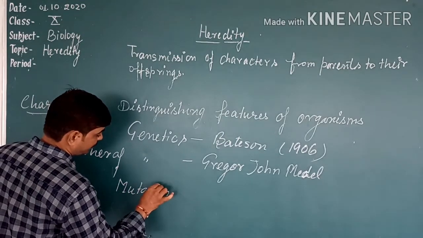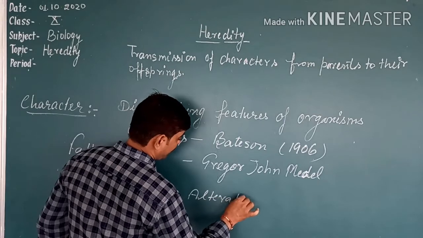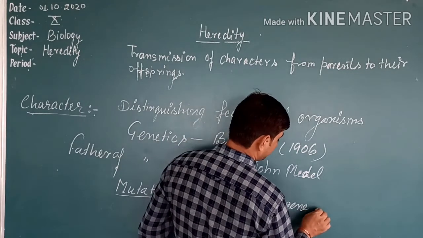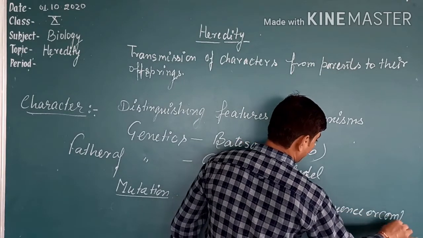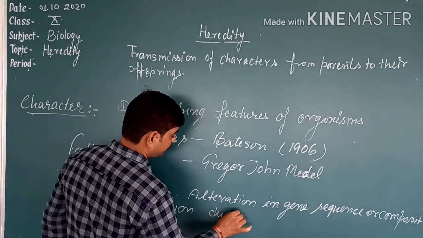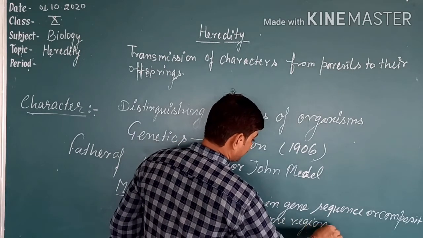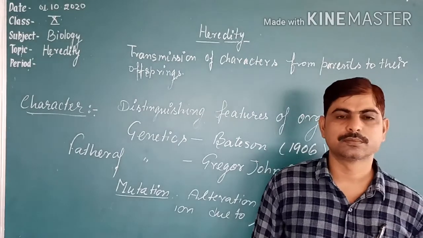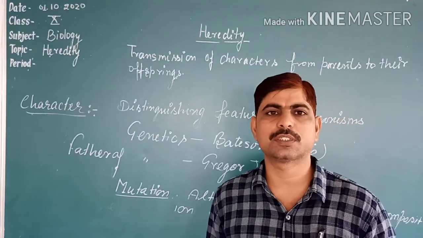Mutation is an alteration in gene sequence or composition due to some reason, like UV rays that can enter the gene and change the sequence or composition.